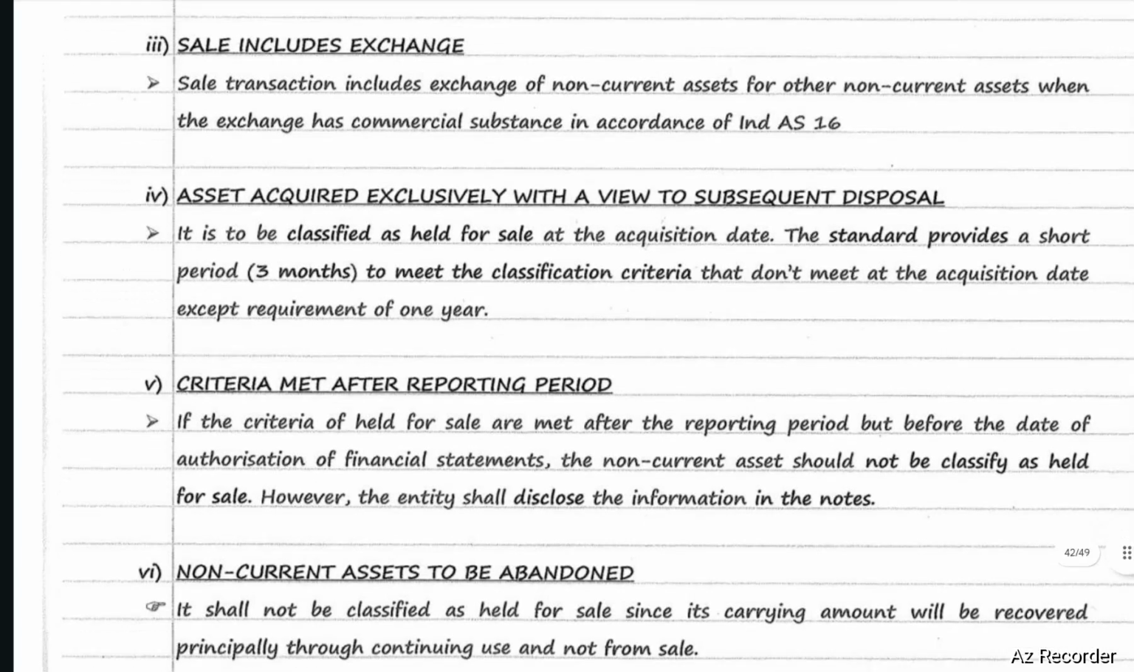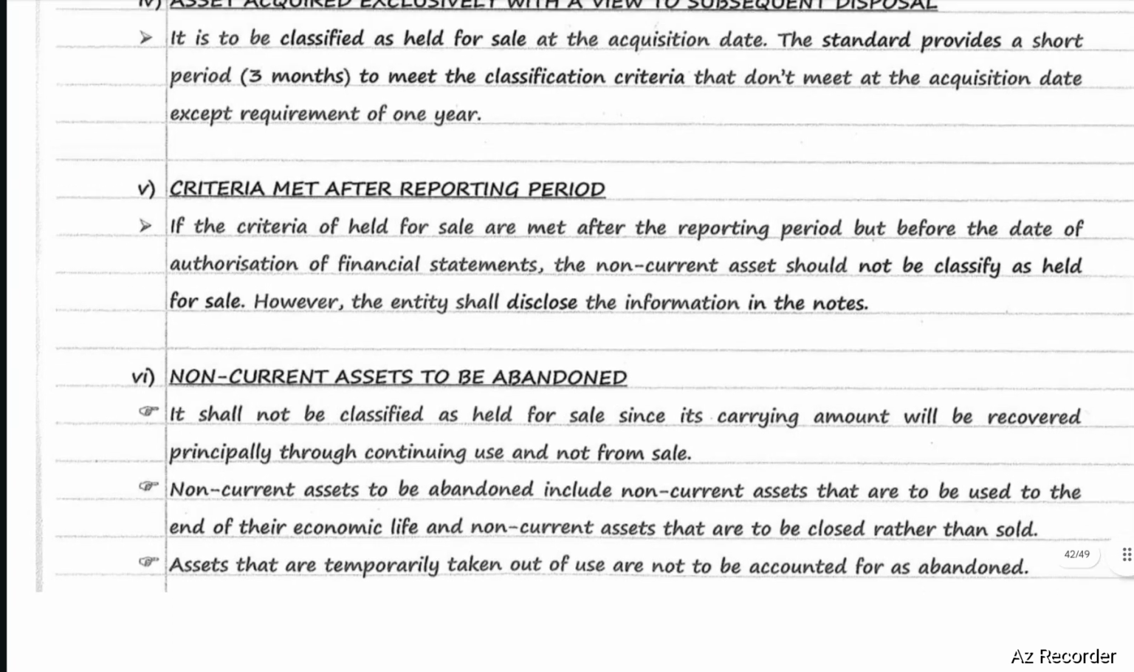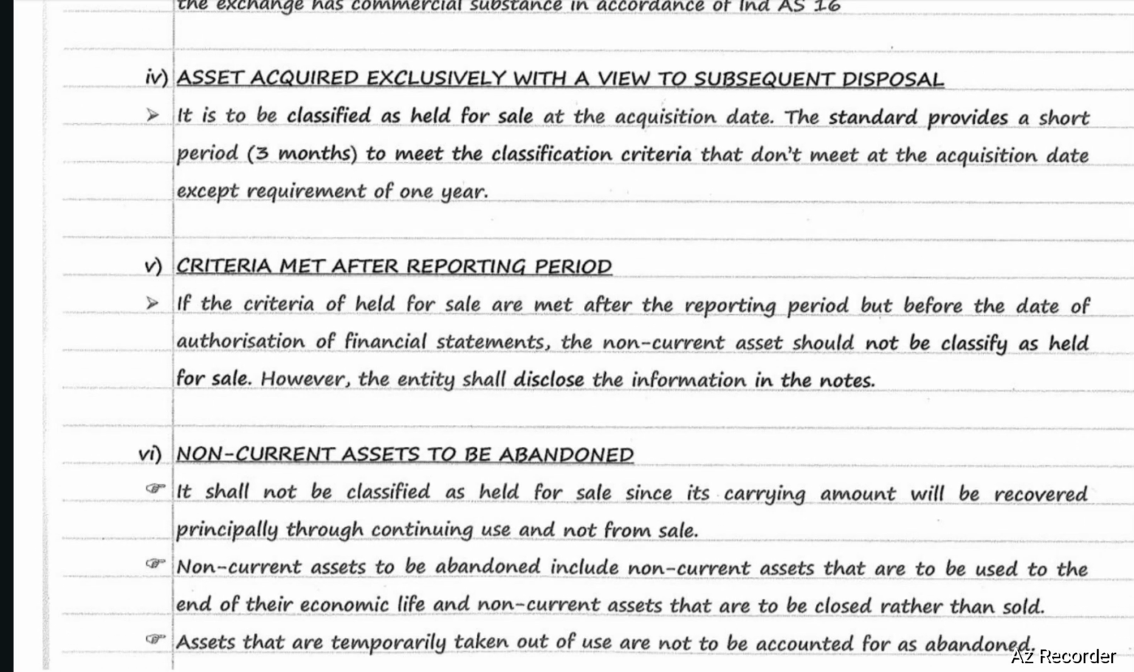Next, asset acquired exclusively with a view to subsequent disposal. In such a case, the asset will be classified as held for sale on the date of acquisition. The standard provides a short period, 3 months, to meet the classification criteria that are not met at the acquisition date, except the requirement of 1 year. Next, criteria met after reporting period. If the criteria of held for sale are met after the reporting period, but before the date of authorization of financial statements, the non-current assets should not be classified as held for sale. However, the entity shall disclose the information in the notes to accounts.